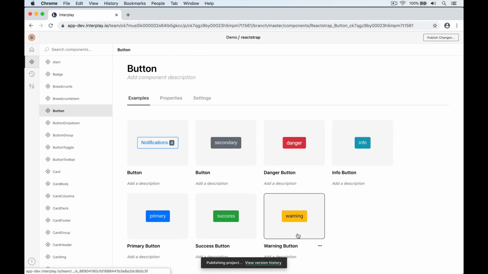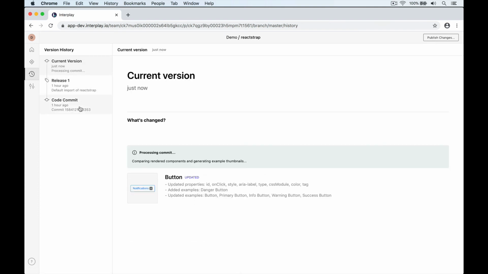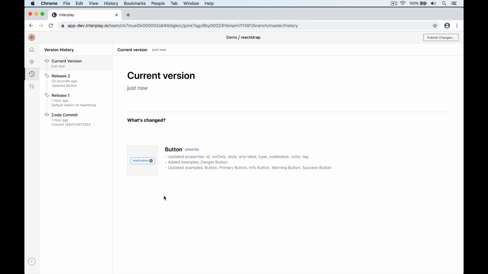We've just published a new release, so let's have a look at the version history of our library. Here we can see how all the changes we made have been combined into a release. By doing this, Interplay allows you to batch up multiple code commits and configuration changes and communicate them to your designers.